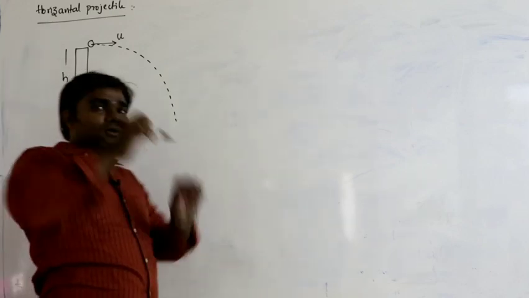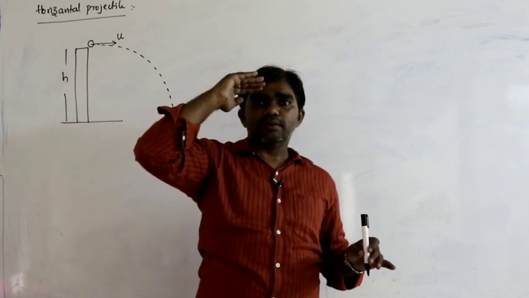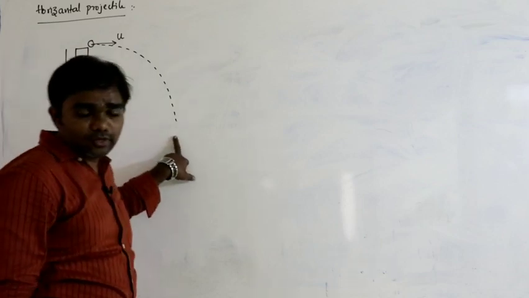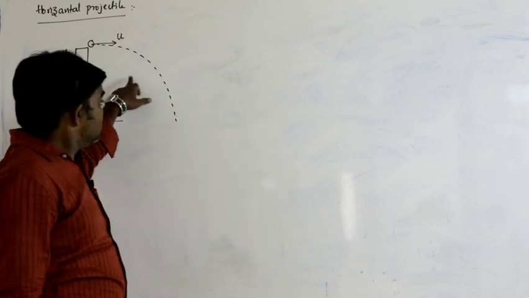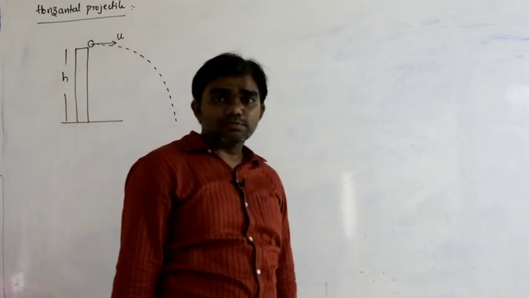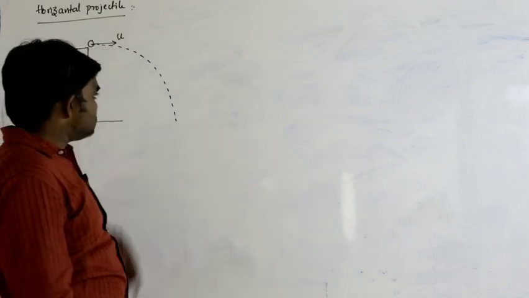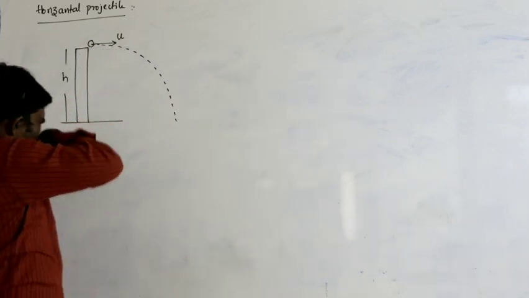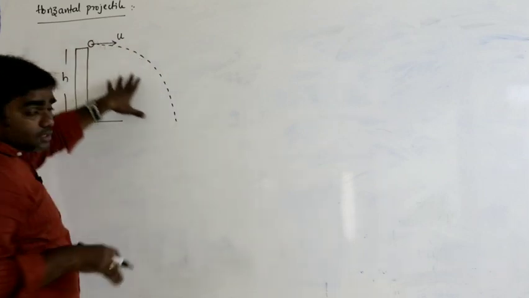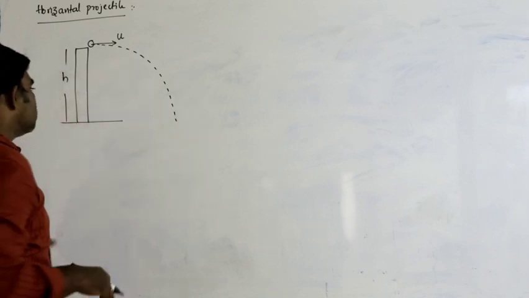So if you throw any body like this from a certain height, what happens? The path followed by the body is like this. So this is the path followed by the body. Now we have to prove that this path is a parabola. So now see here. This type of projection is called horizontal projectile.